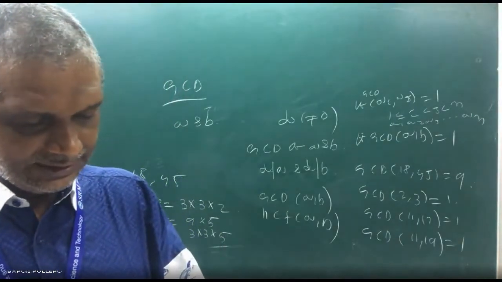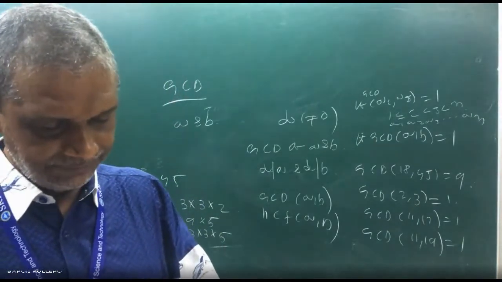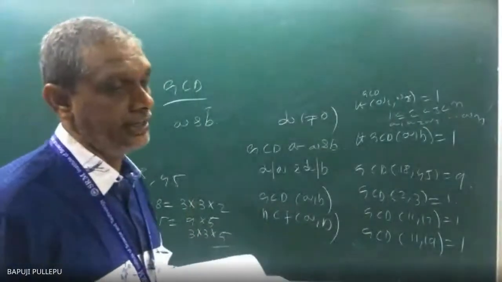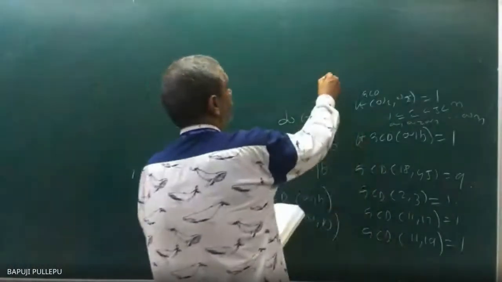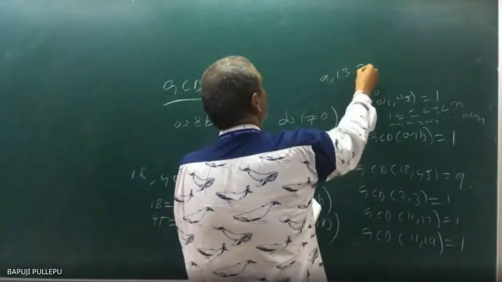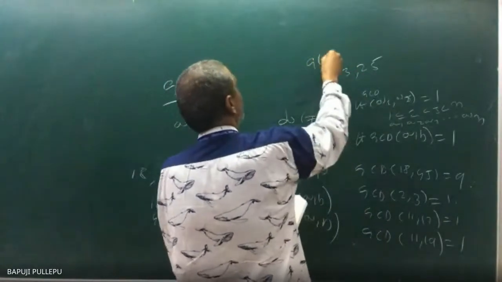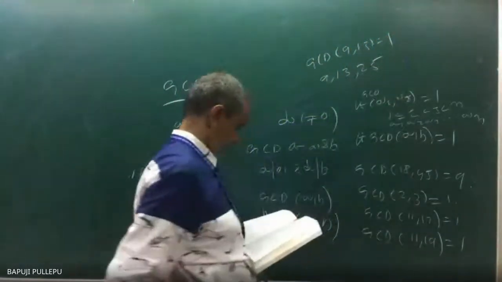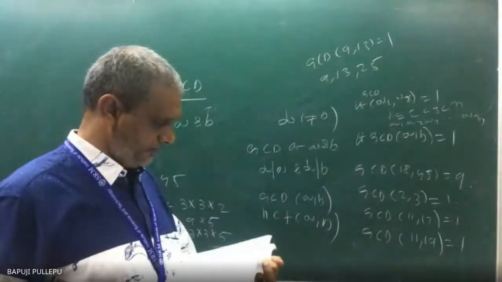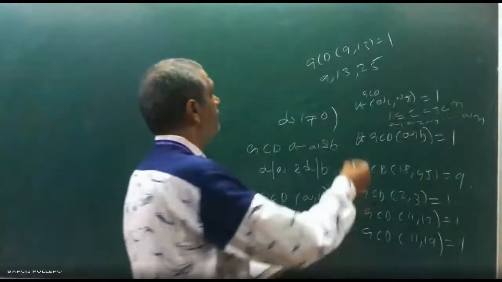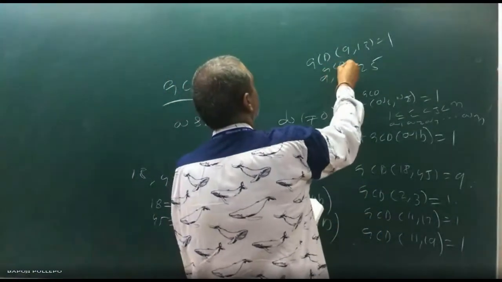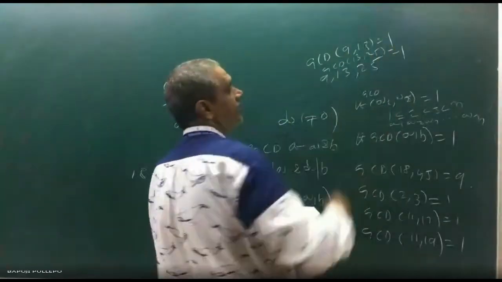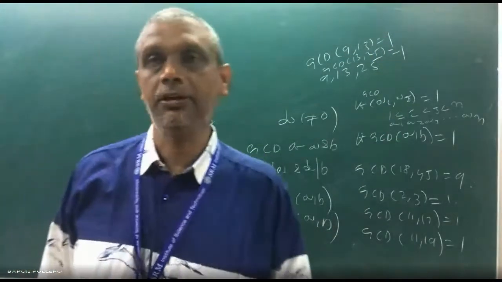Now, given is: let us consider the integers 9, 13, 25. In increasing order you have to take them: 9, 13, 25. Now GCD of 9 and 13 is 1. GCD of 13 and 25 is 1. So a greater than b, that pattern you can always take.